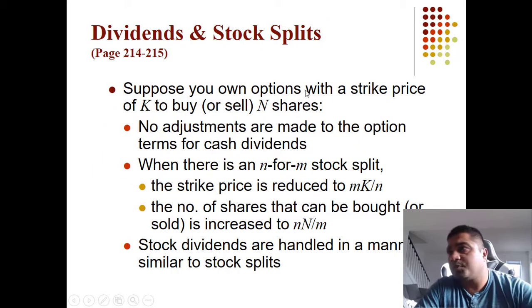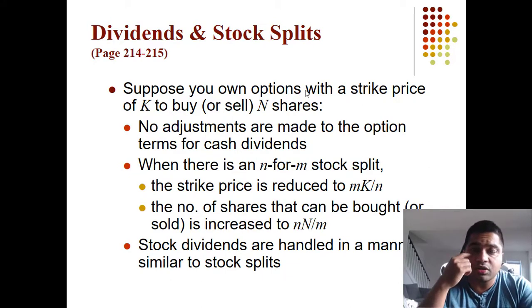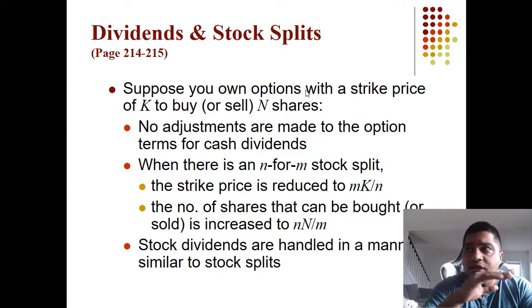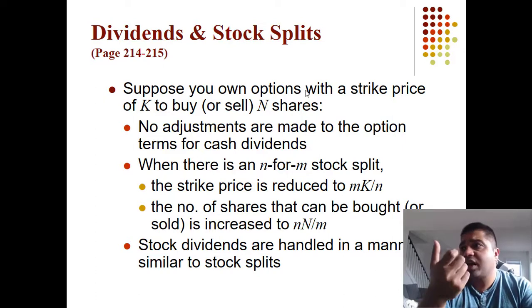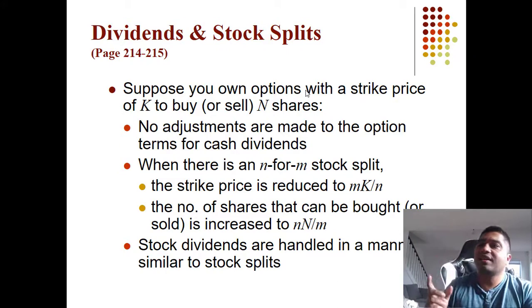Now, what happens to option premiums or option prices when a dividend or stock split happens? So normal dividend, the option prices are not adjusted. So whenever a stock pays any dividend, the stock price goes down, but option prices are not adjusted based on that. So you will suffer a loss, right? Extra dividends or special dividends are factored in. So if the dividend amount is too large, then exchanges factor that dividend. Otherwise, the dividends are ignored. But stock splits are considered.